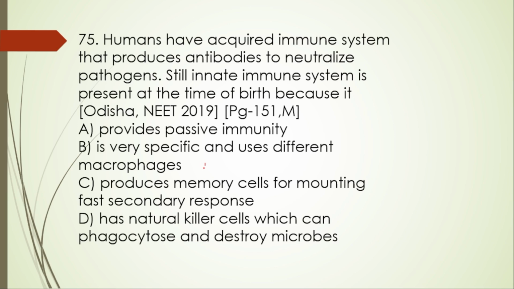It is also wrong because it is non-specific. And it produces memory cells for mounting fast secondary response. No, this is also wrong because memory cells are a feature of the acquired immune system, not the innate. And here D has natural killer cells which can phagocytose and destroy microbes. This one is the correct one. So for 75, D is right.